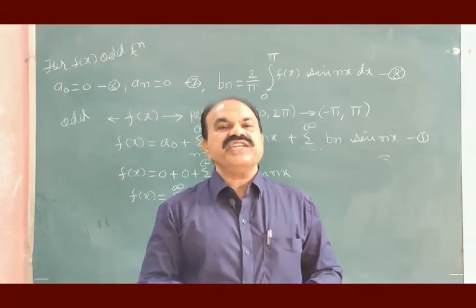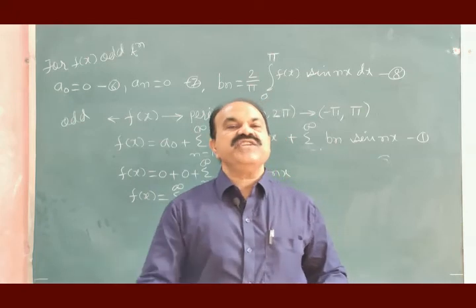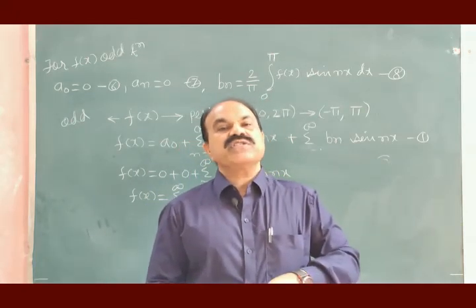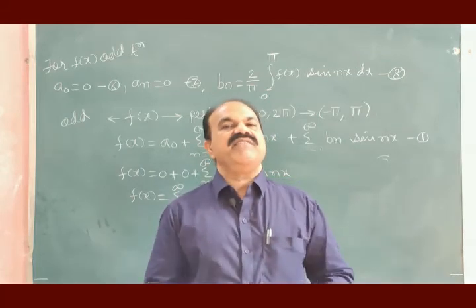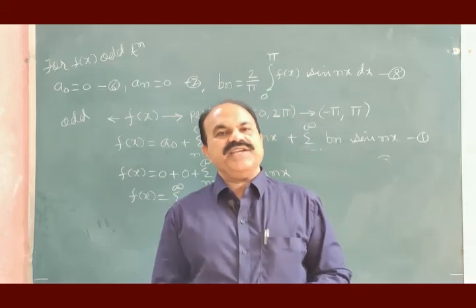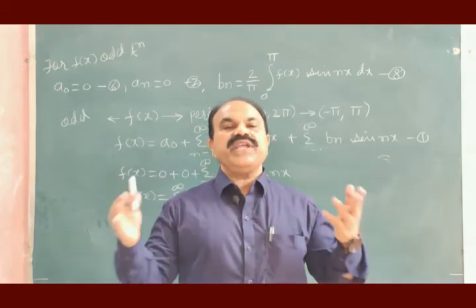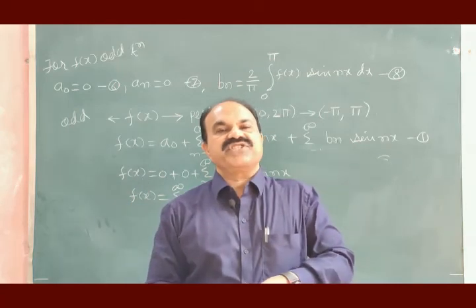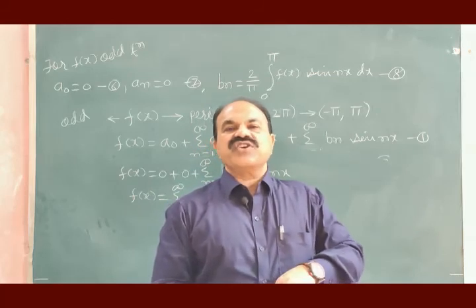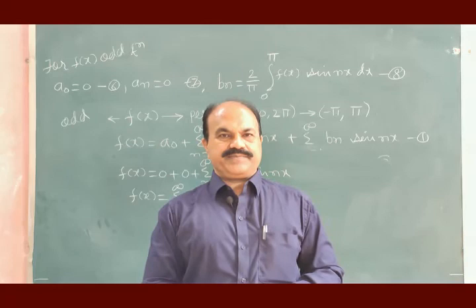Remember this thing. Whenever you are given an even function, this even function can be expressed in terms of Fourier cosine series or cosine Fourier series. Whenever you are given odd function and asked to express in the form of Fourier series, it can simply be expressed in sine Fourier series or Fourier sine series. For even function, there is no need to evaluate bn. For odd function, there is no need to evaluate a0 and an, because for even function Bn is always 0. For odd function f of x, a0 and an is always 0. And therefore, every even function is expressed in terms of Fourier cosine series, and every odd function is expressed in terms of Fourier sine series.